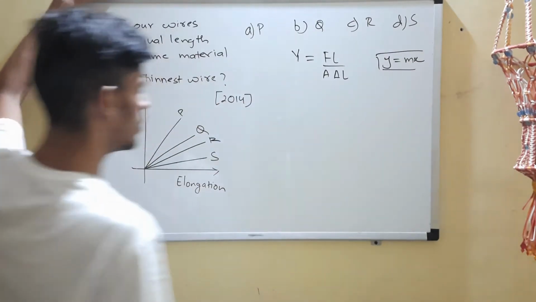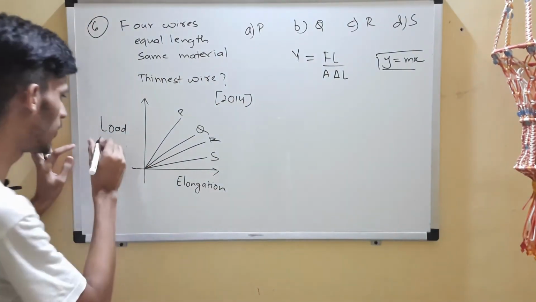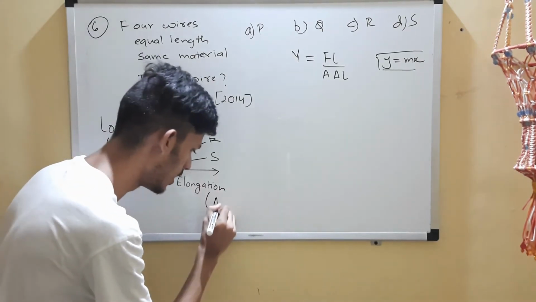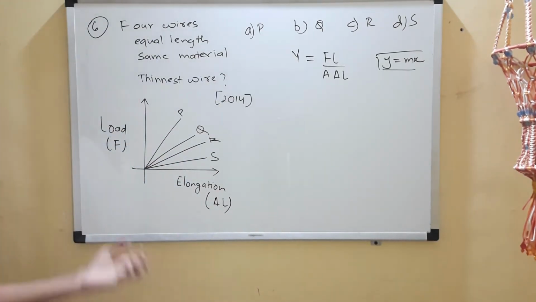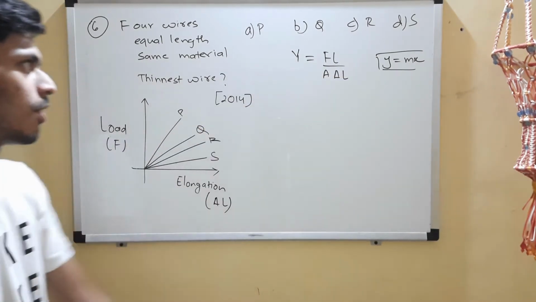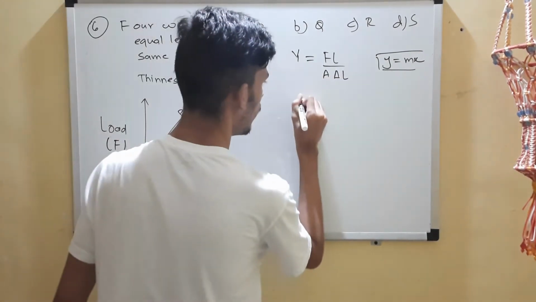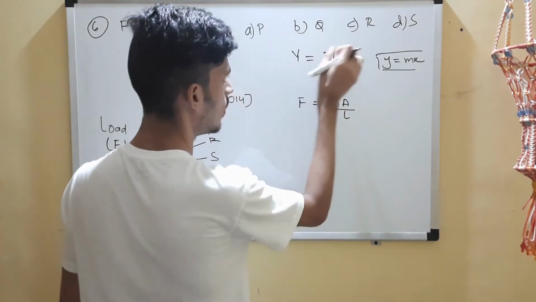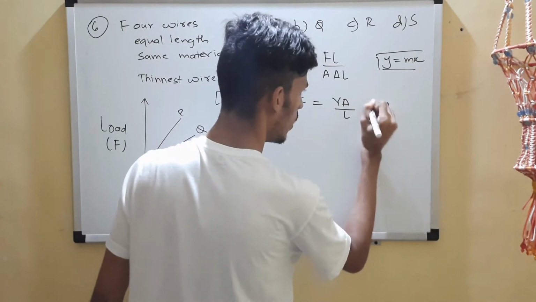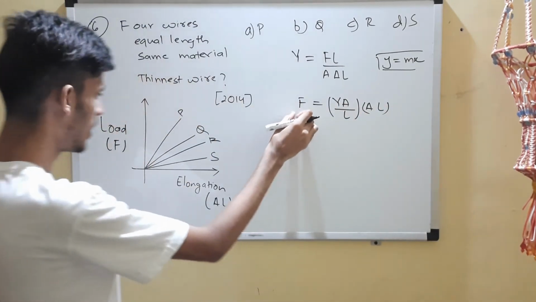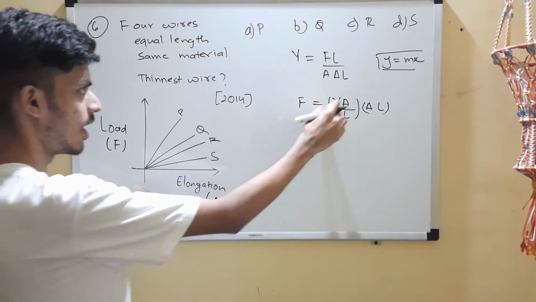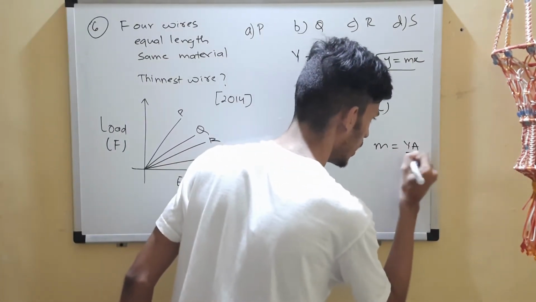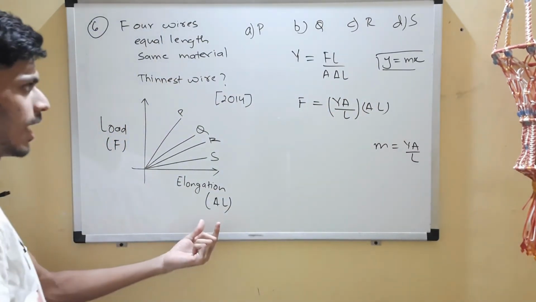If you see, on the y-axis we have the load, which will be the force. Elongation simply means delta L, the extension. So let's get this equation in the form of y equals mx. So F equals YA by L into delta L. Here m equals YA by L, and delta L is nothing but x, right?